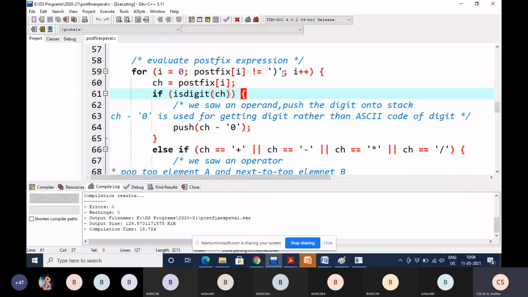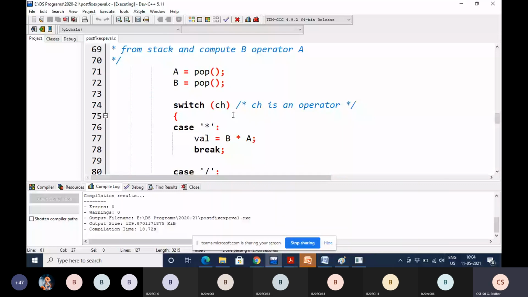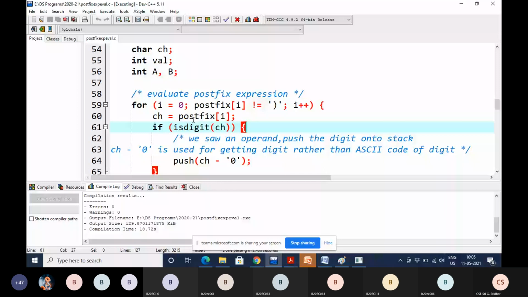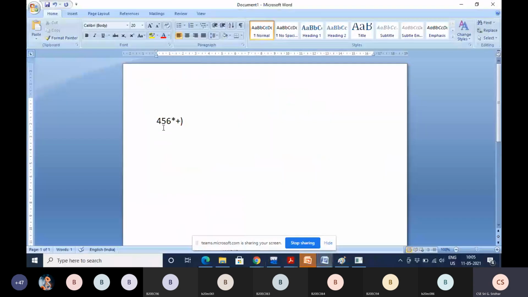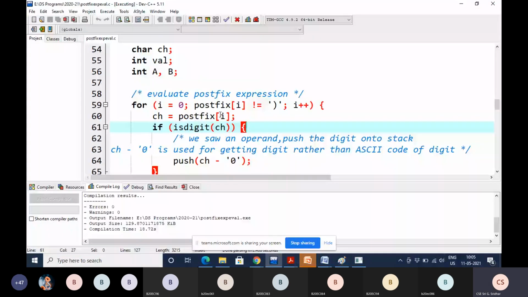So what we are doing here, postfix of 0. What is postfix of 0? Postfix of 0 is 4. Now that 4 we are storing in ch. ch is the character.